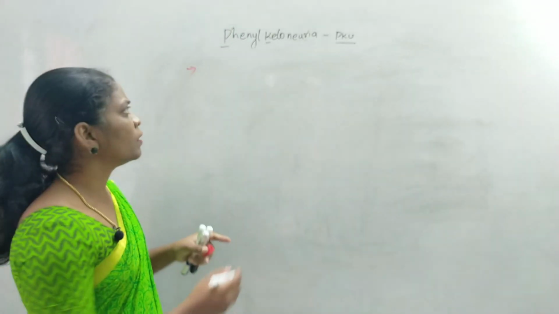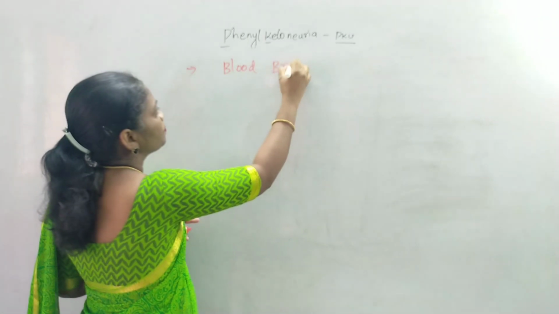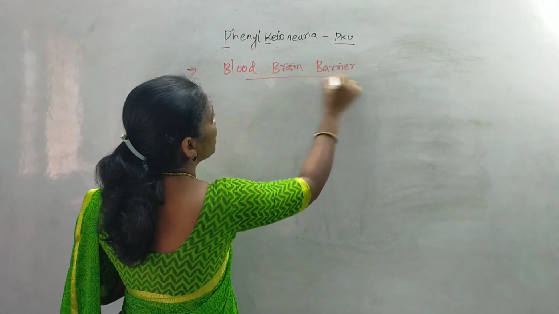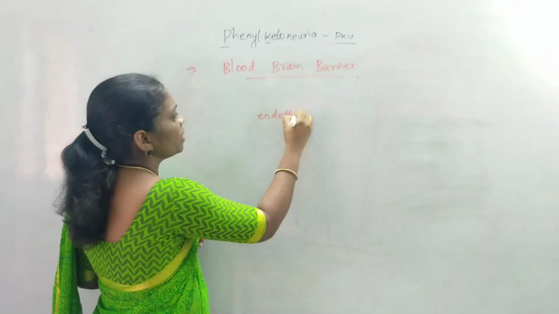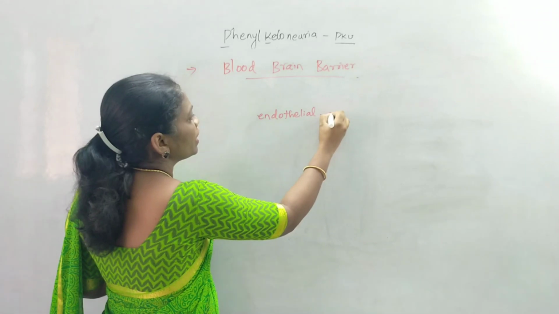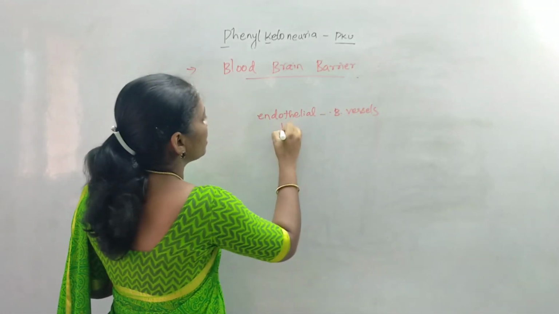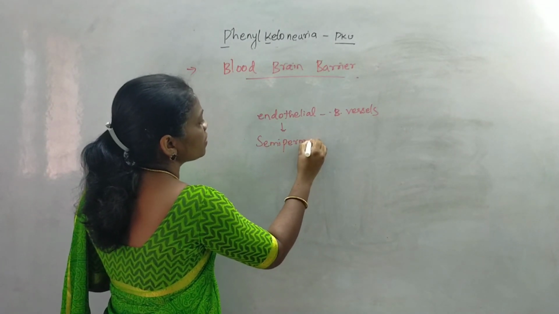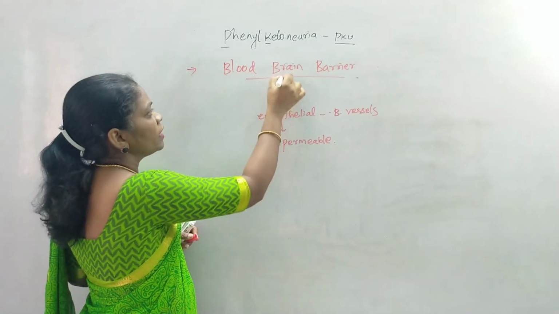It crosses the blood-brain barrier. What is the meaning of blood-brain barrier? Okay, so we have an endothelial lining inside our blood vessel. These endothelial linings are semi-permeable. They allow only selected substances to enter from the blood vessel inside the brain.